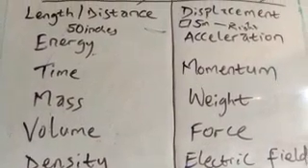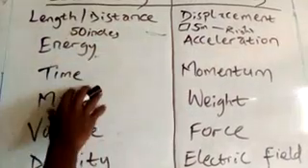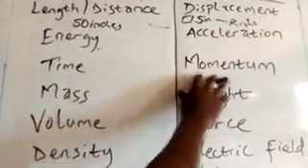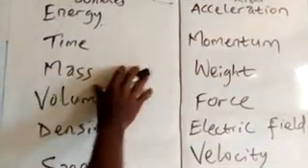So other examples of scalar quantities: energy, acceleration, time, momentum, mass, weight. Just look at mass and weight.